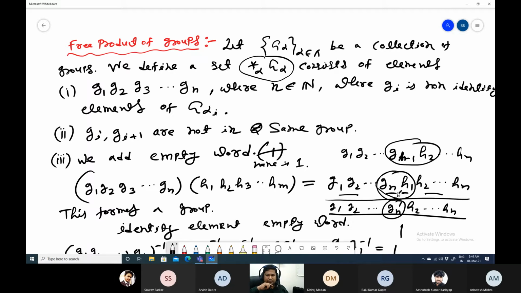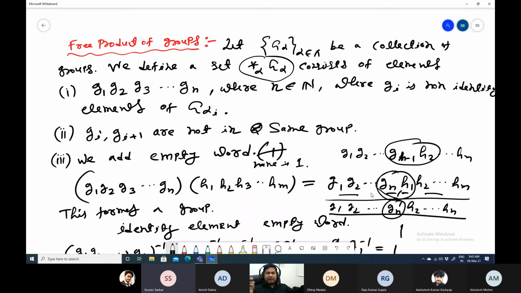If they are not consecutive, like if two elements of a group are not consecutive in the given representation, like one is G2 and the other is G5, they are from the same group. It may happen. Then will they combine? No. They will not combine. Okay.